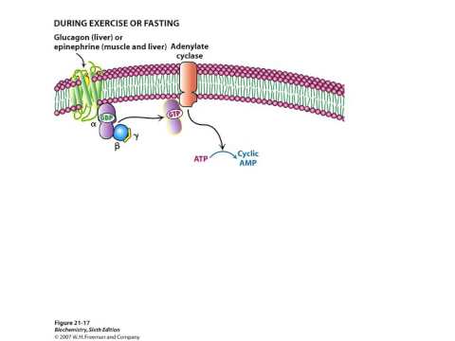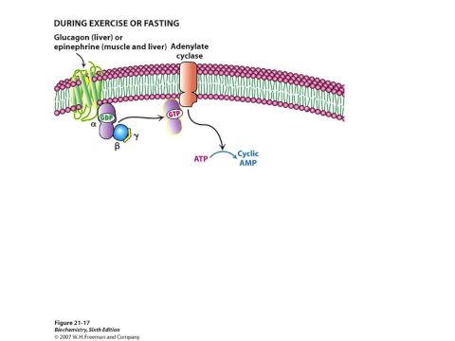So how is it that glucagon in the liver and epinephrine in the muscle have an effect on glycogen breakdown? When these global signals bind to their receptors, they cause a conformational change in the receptor such that the alpha subunit is released from the beta and gamma subunits, and the alpha subunit then binds to adenylate cyclase and activates it. Once activated, adenylate cyclase synthesizes cyclic AMP from ATP.